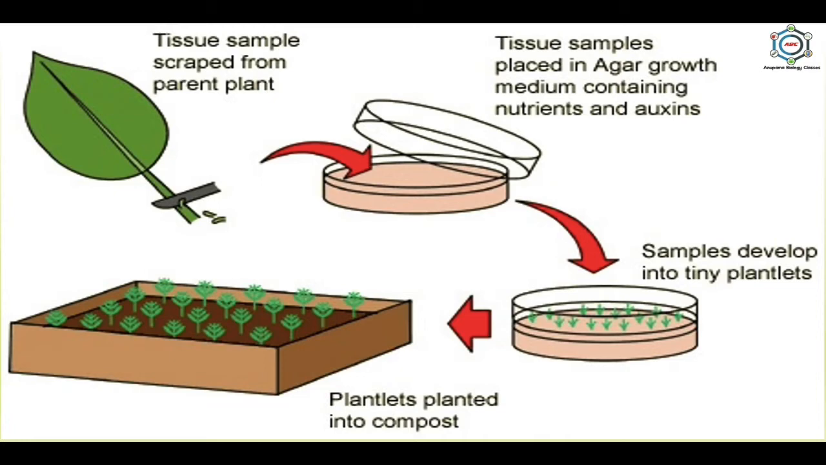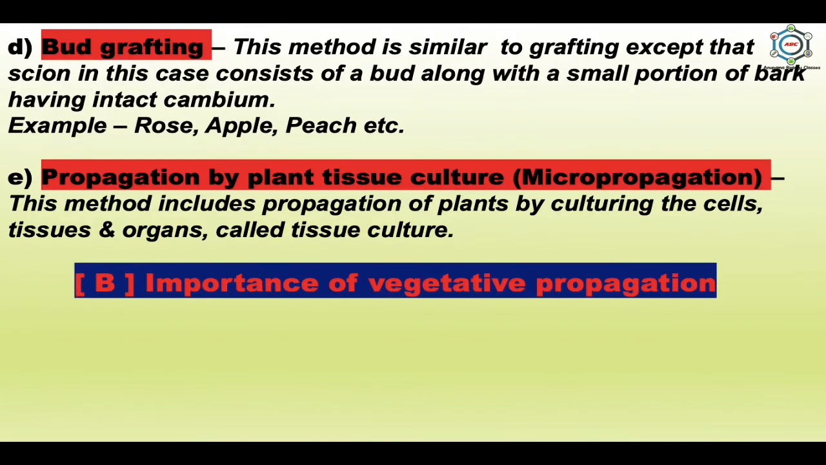Now, what is the use of tissue culture? Tissue culture is most important for obtaining virus-free plants, disease-free plants, homozygous diploids, and in commercial micropropagation of orchids, carnations, gladiolus, chrysanthemum, and other ornamental plants. So this is employed for the quick multiplication of plants.